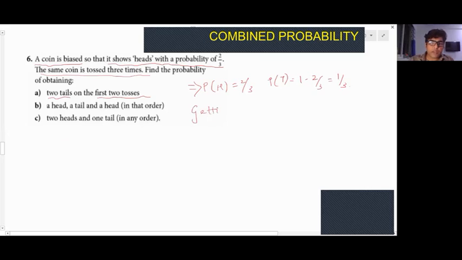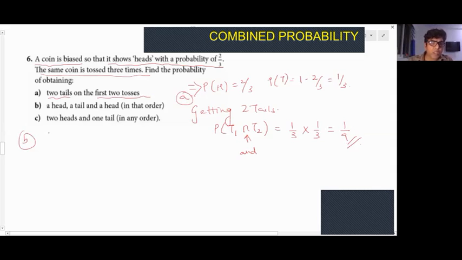Now, getting 2 tails on first 2 tosses. So you toss it, you get 1 tail, right? So probability of tail in first toss and tail in second toss. So tail in first toss is 1 by 3, and this is the symbol for and. And means multiplication, 1 by 3, so that gives me 1 by 9. I hope that's clearly understood. This could have been done by many more methods, but this is the easiest way to understand.